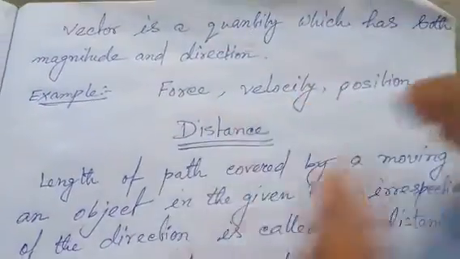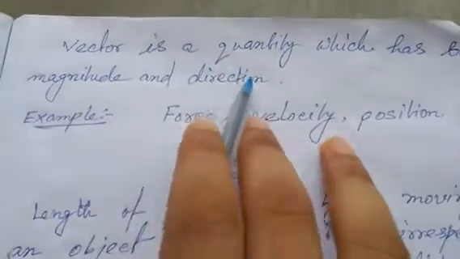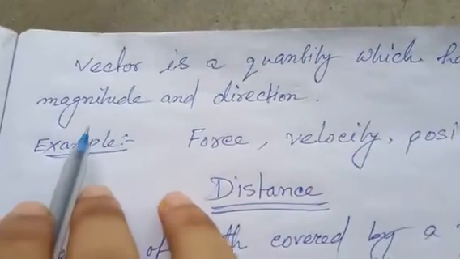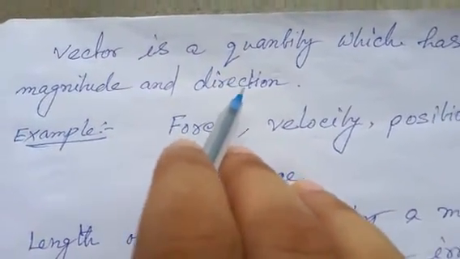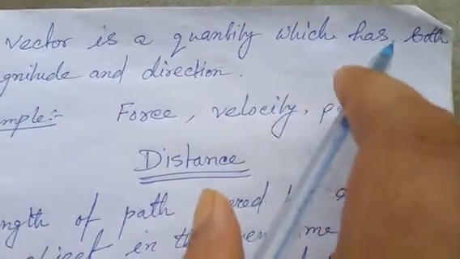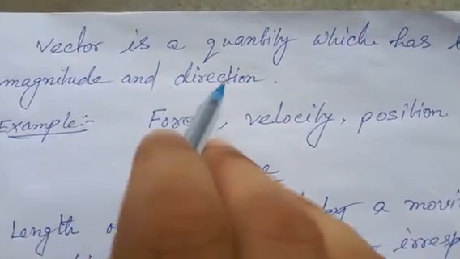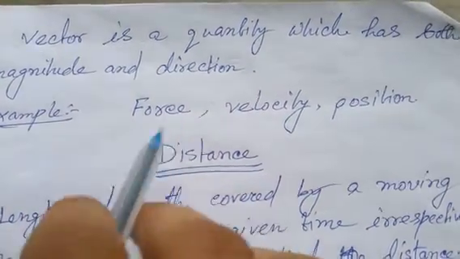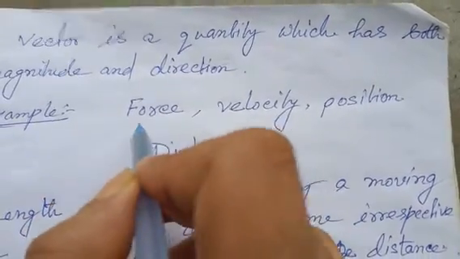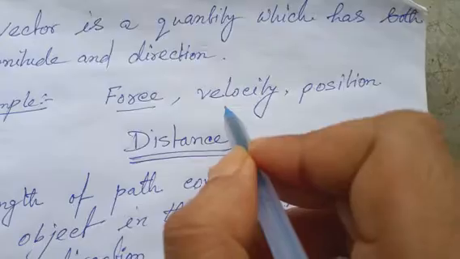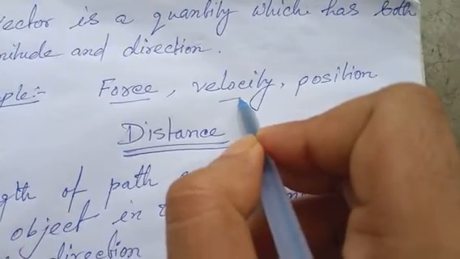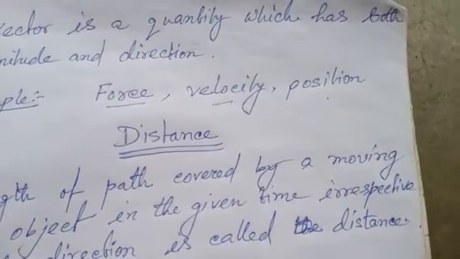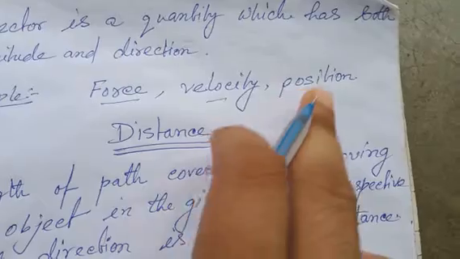Now vector quantity. A vector is a quantity which has both magnitude and direction. For example, force: it is applied in some direction, so force has direction. Velocity also has a direction and a magnitude. Position of one object with respect to another object is also a